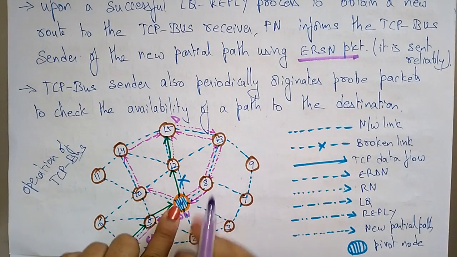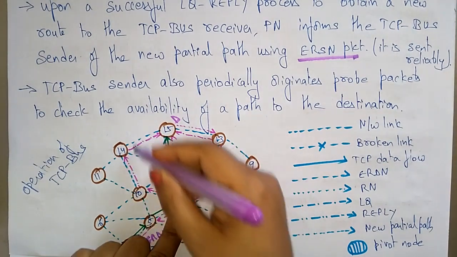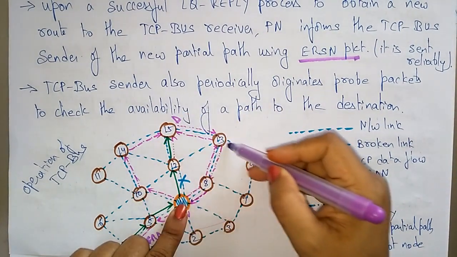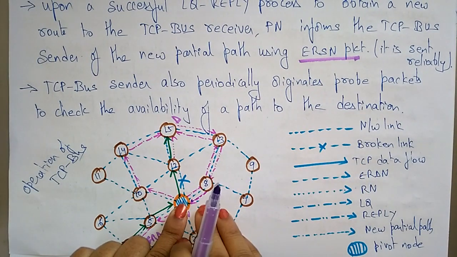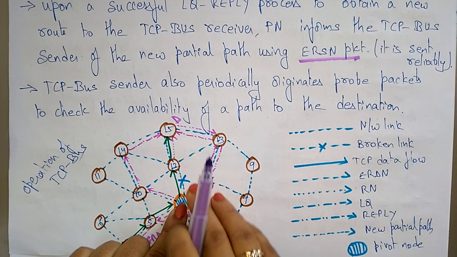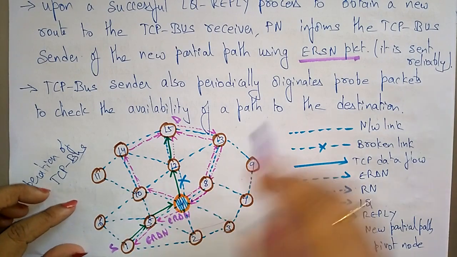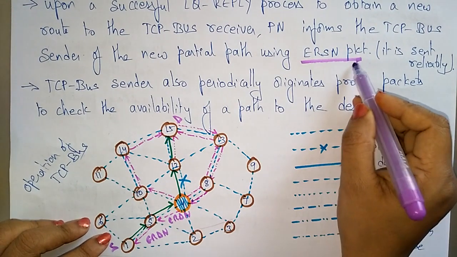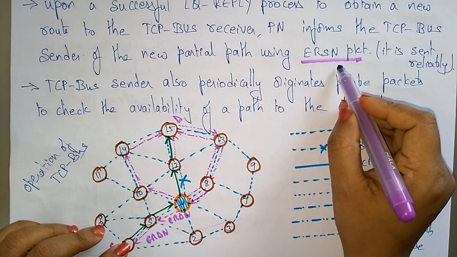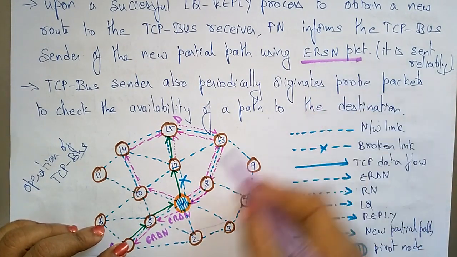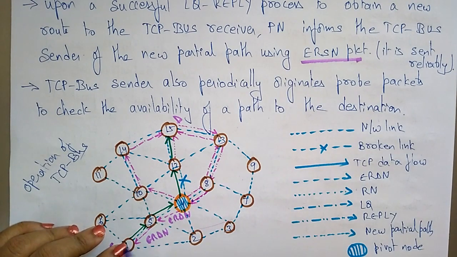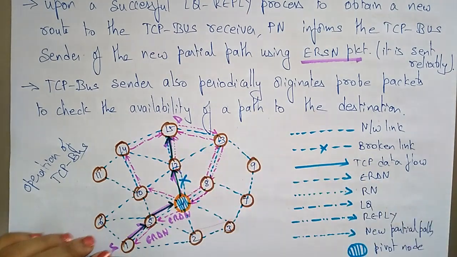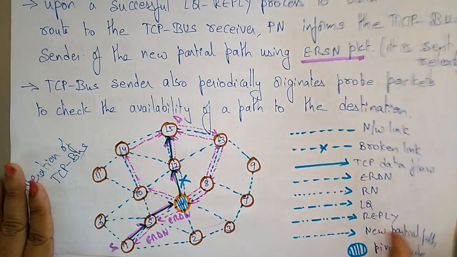Meantime, all the remaining downstream nodes are checked for the availability of the path. So it checks all the available paths. After finding an available path, it sends an ERSN packet to the sender, a successful notification. Okay, a successful notification packet will be sent to the sender. Then the sender will send the data. So this is how the operation will be established.